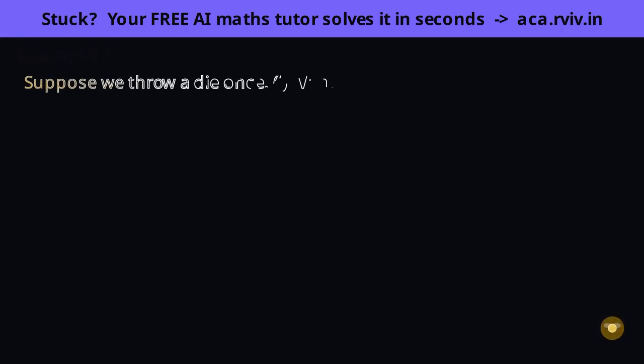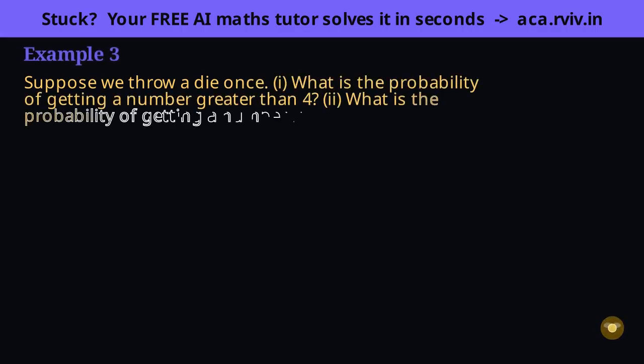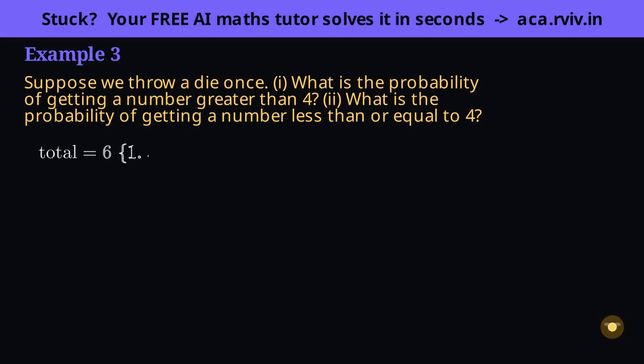Six faces. The whole difficulty is reading the condition carefully and listing exactly which faces count. A single die shows one of 6 numbers, and being fair they're all equally likely, so the total is 6. And I'll write them out so we can point at the ones we want rather than juggle them in our heads.